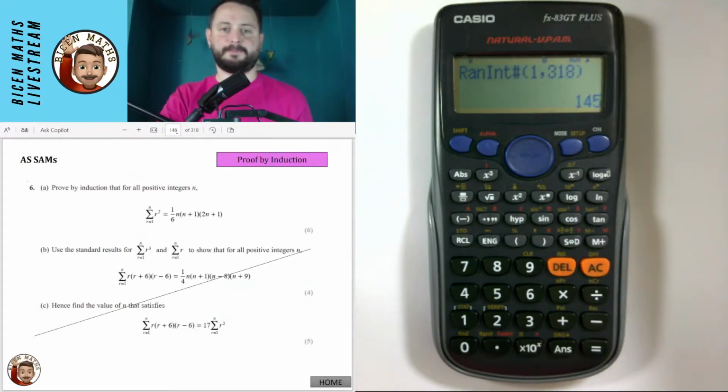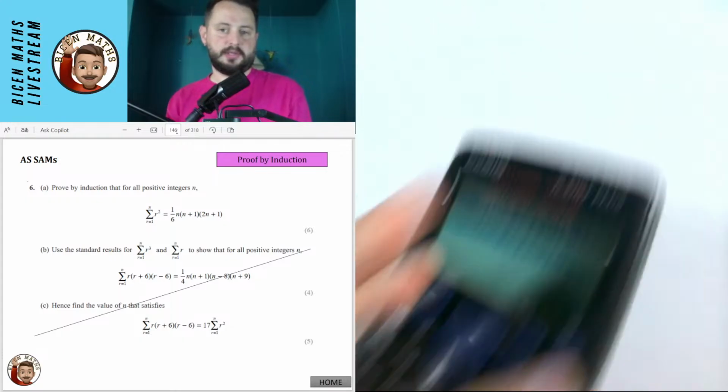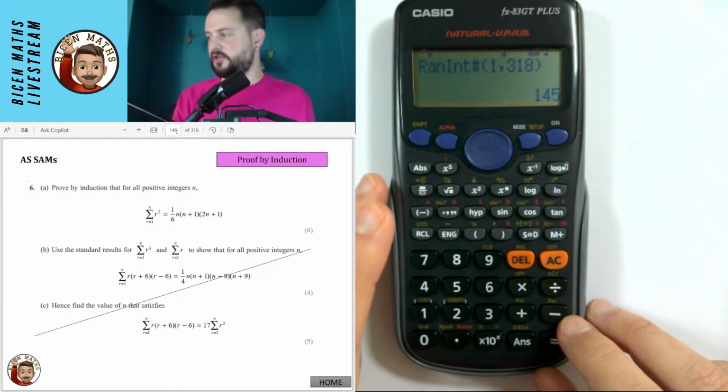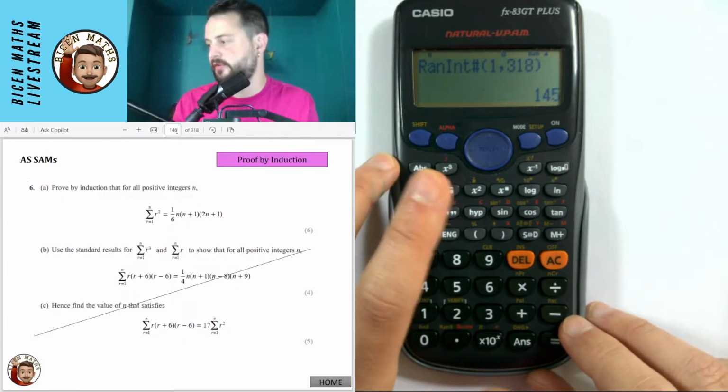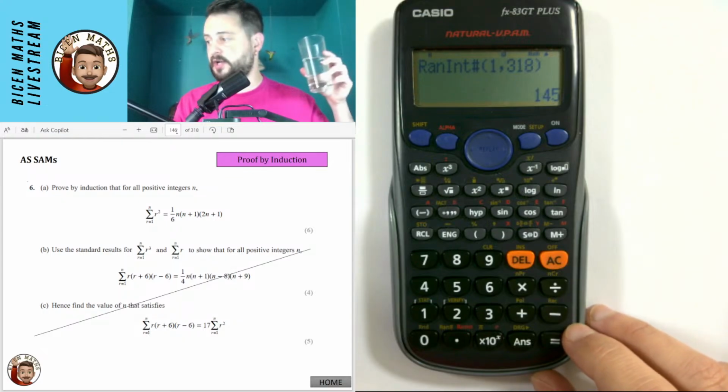Proof by induction. Okay, do I want to do this proof by induction? I think we should do a harder question than this. I think this looks too easy. I think we should do something a bit more interesting. Let me know. Do you think we should try a different question for this while I have a look at the water? Should we do this proof by induction, or should we try a harder one instead?